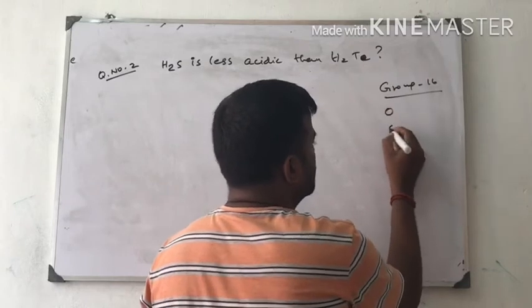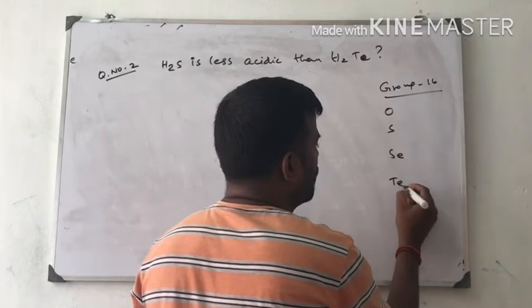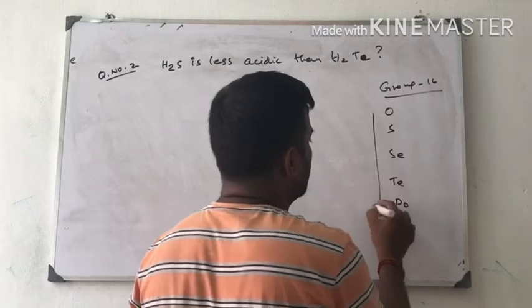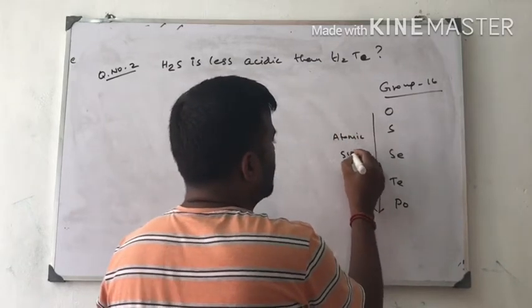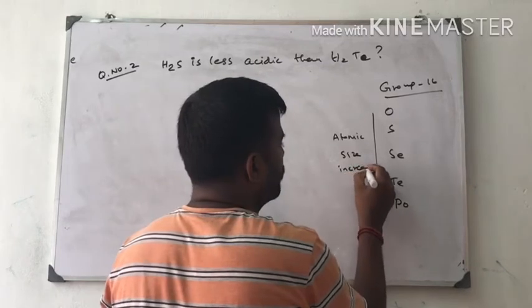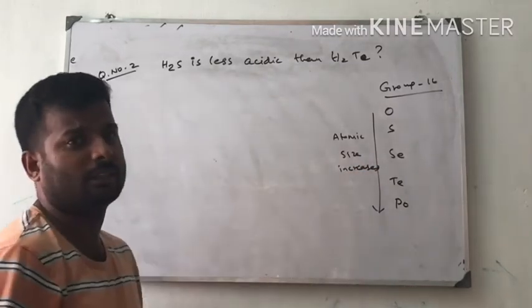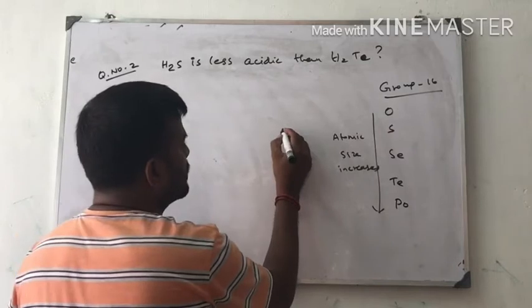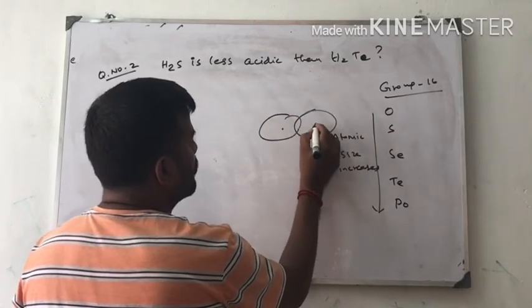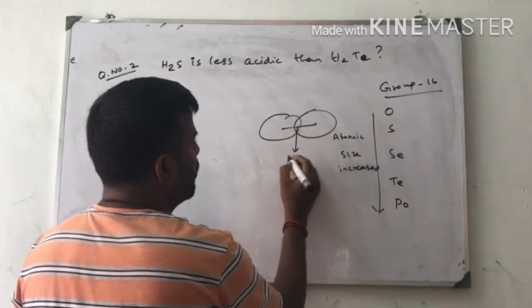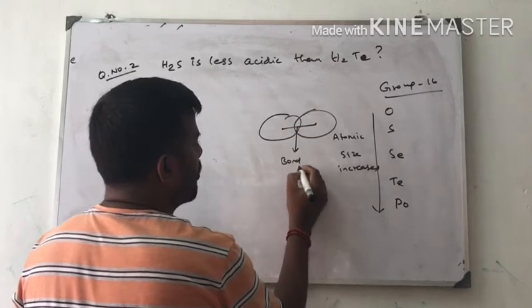It starts with oxygen, sulfur, selenium, tellurium, polonium. On moving down the group, atomic size increases. If the atomic size increases, it means bond distance increases.